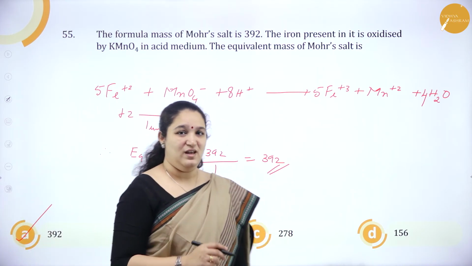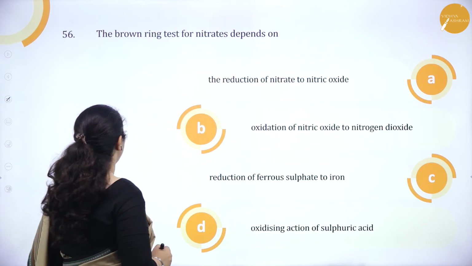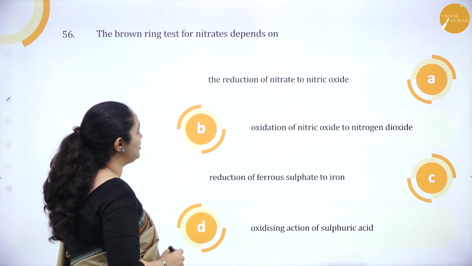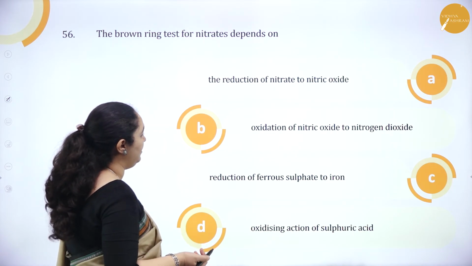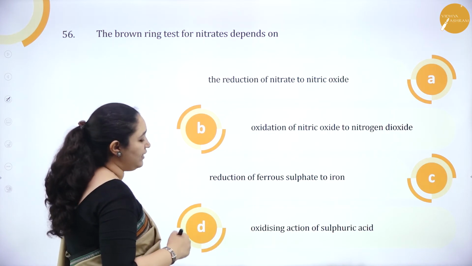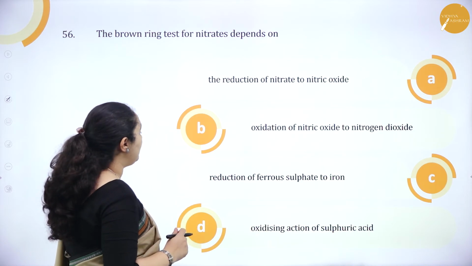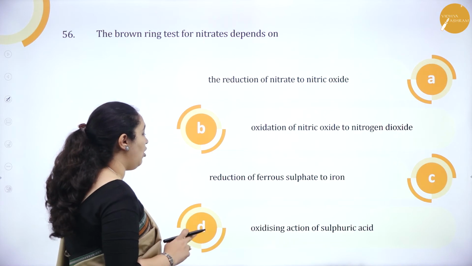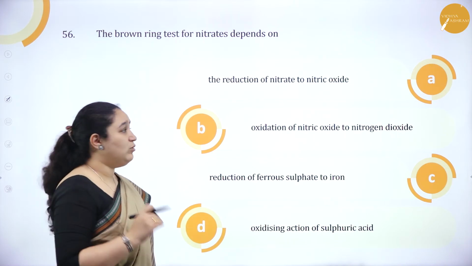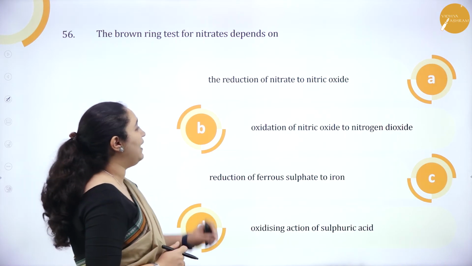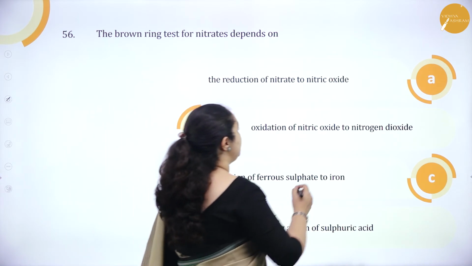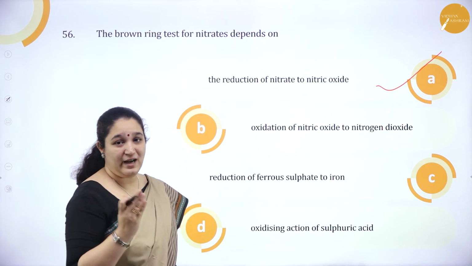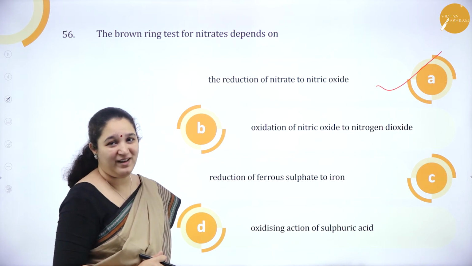Got it? Next question. The Brown ring test for nitrates depends on the reduction of nitrate to nitric oxide, oxidation of nitric oxide to nitrogen dioxide, reduction of ferrous sulfate to iron, oxidizing action of sulfuric acid. In Brown ring test, the reduction of nitrate to nitric oxide is happening. So option A is the correct answer. I hope you all know the Brown ring test.